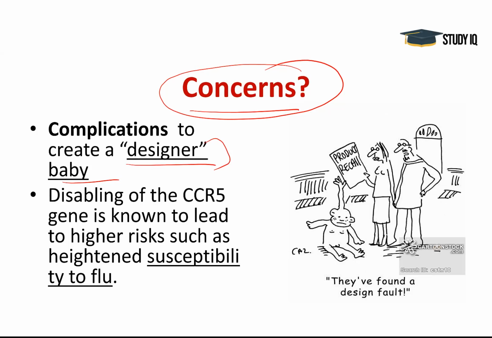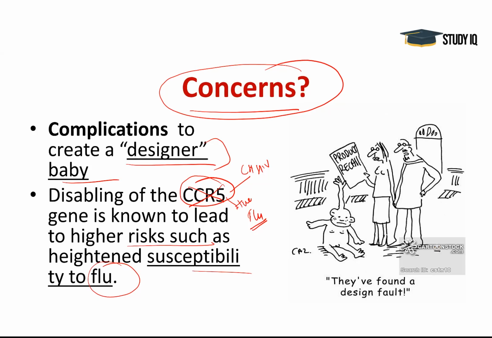So what is the complication? Like with the Chinese experiment, I told you he removed the gene CCR5. So this gene has some other functions also. One function is negative, that is it allows the HIV virus to infect the cells, but there is a positive function also. What is the positive function? That it protects us, the humans, from various kinds of flu. But when we have finally switched off this gene completely, the child will be susceptible to higher risks of flu.